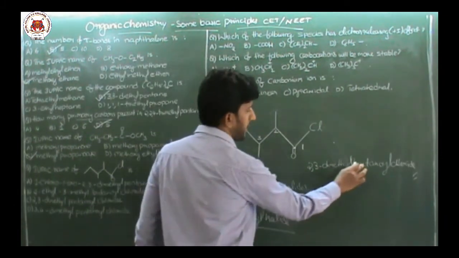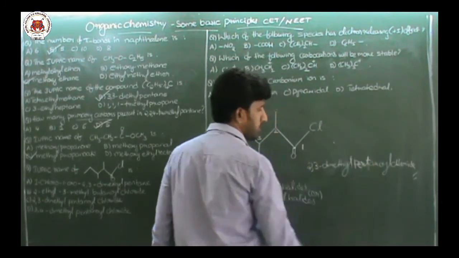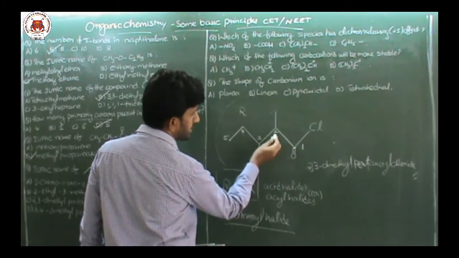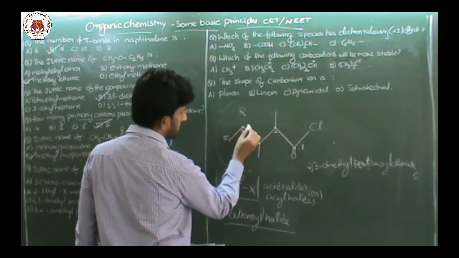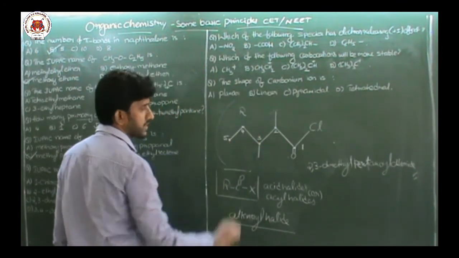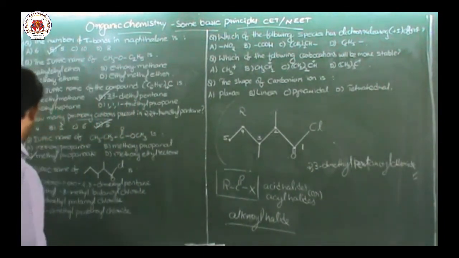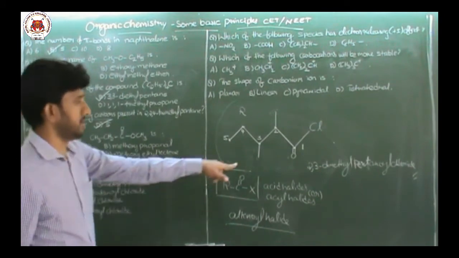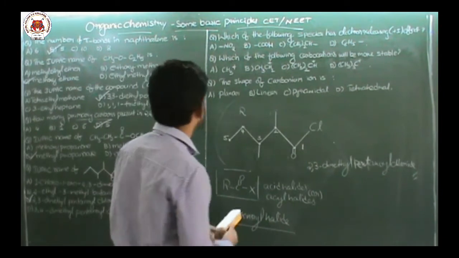So that means it will be pentanoyl. Why? Because numbering should be here 1 first carbon, second carbon, third carbon, fourth carbon, and this also terminal, fifth carbon. So 5 carbons means pentanoyl. So the answer is 2 comma 3 dimethyl pentanoyl chloride. That is the name of this bond line compound.